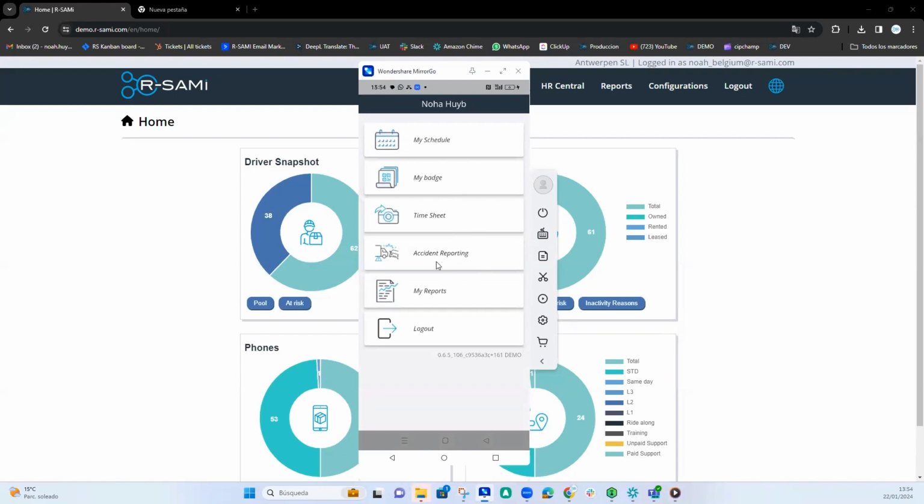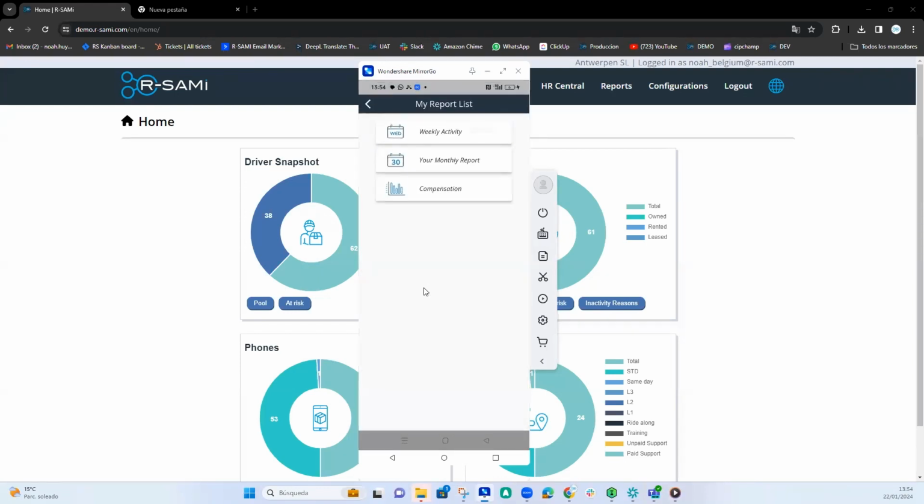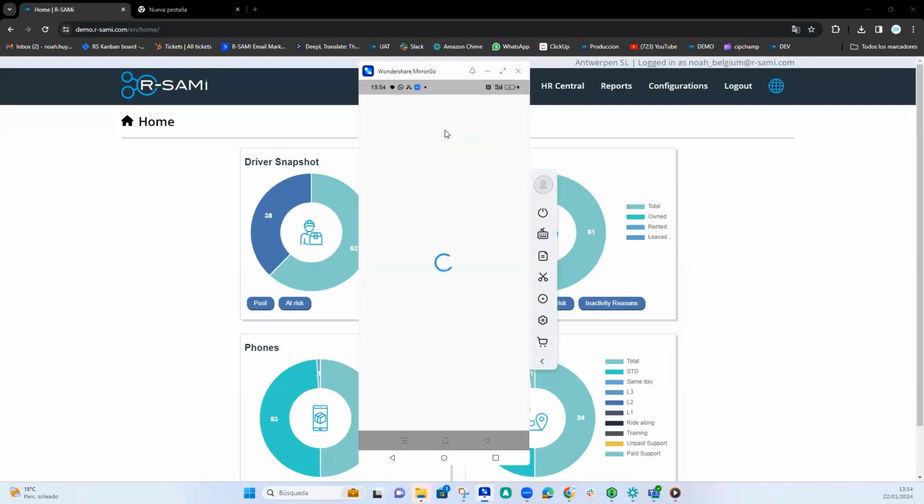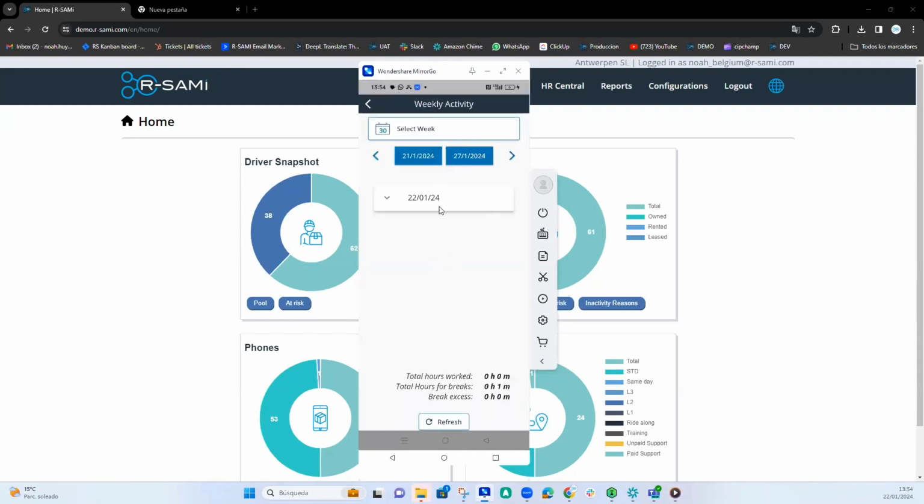Now here we can go to my reports. Here we can see our weekly activity. For example, here, only today, you can see the working hours you have worked, the breaks you've had. Here, the total hours worked, total hours for breaks, break excess, for example. Here you can, for example, go to last week. For example, this driver is new, so he has nothing here yet, and etc.